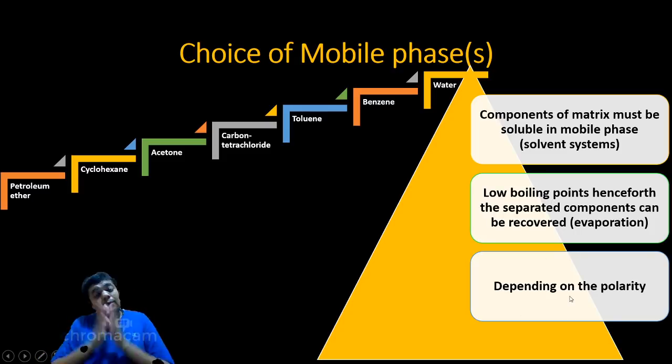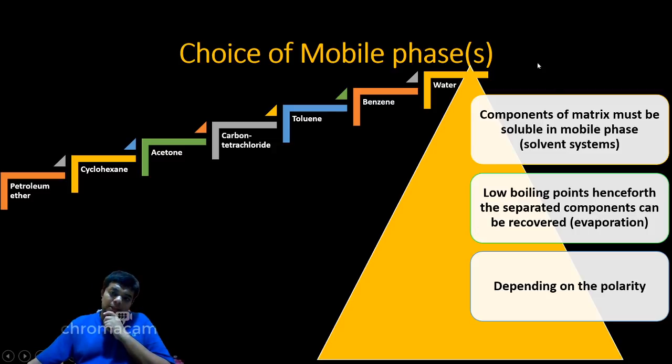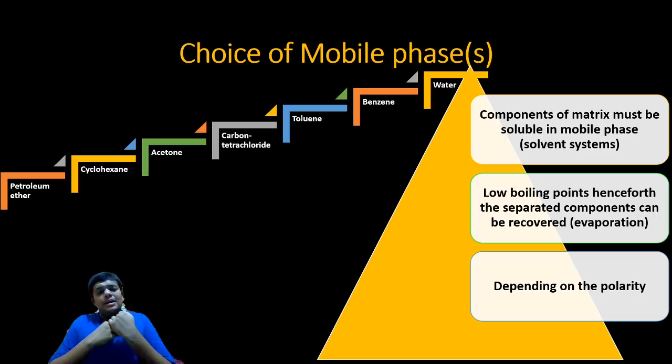Depending on the polarity. Polarity is very important. And depending on the polarity, you have a wide range of mobile phases you can take: water, benzene, toluene, carbon tetrachloride, acetone, cyclohexane, petroleum ether. I might have forgotten to add many other important ones like methanol and chloroform, but it is just a representation of different mobile phases. You can even add chloroform and methanol as mobile phase, acetonitrile in a few cases, and so on. So these are the choices of mobile phase depending upon a few criteria developed over here.